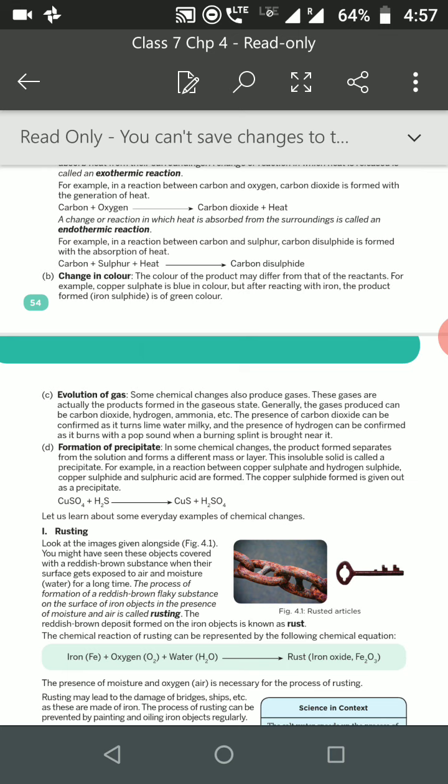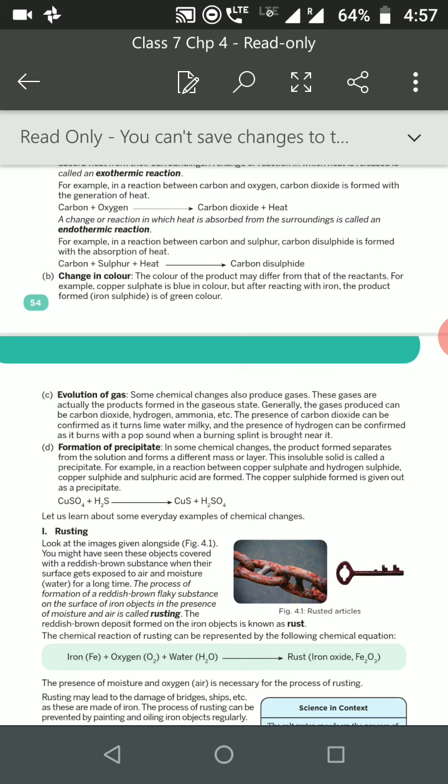For example, the gas produced can be carbon dioxide, hydrogen, ammonia. Like for example, take carbon, take coal, burn it. You will get carbon dioxide gas. Evolution of gas. So we say that a chemical reaction has taken place.